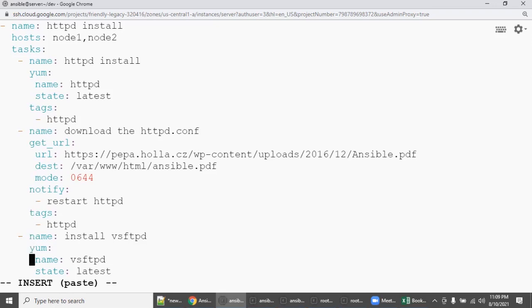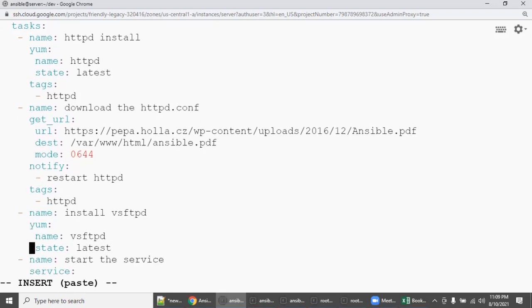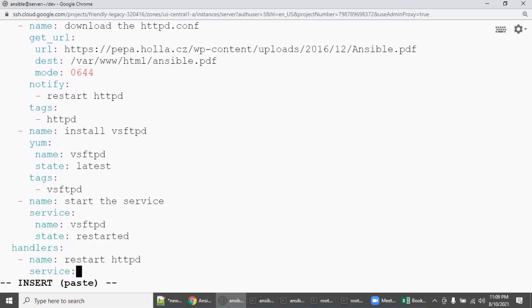So come down, say tags and then hyphen VSFTPD, and then this also I'm going to name. I'm going to name this as tags hyphen VSFTPD. You can give any name, but it has to be meaningful.